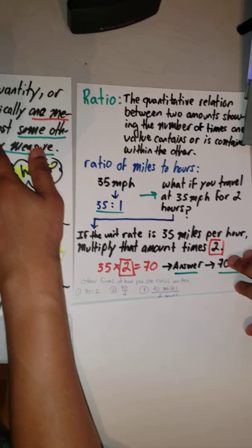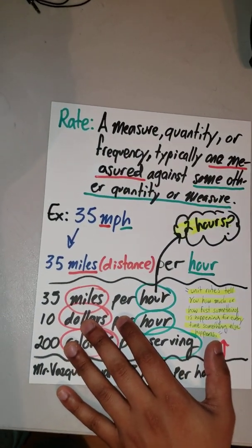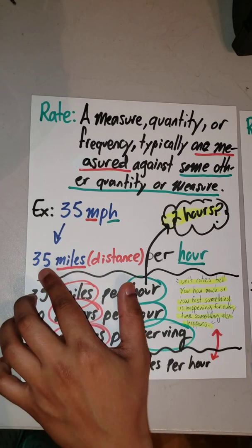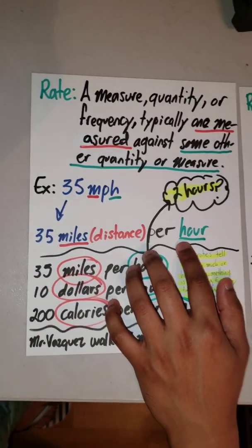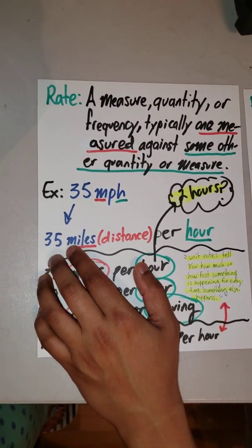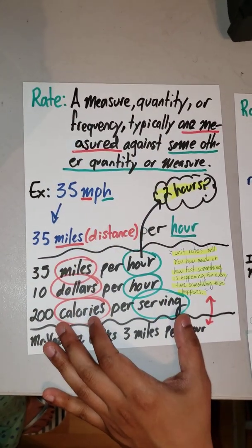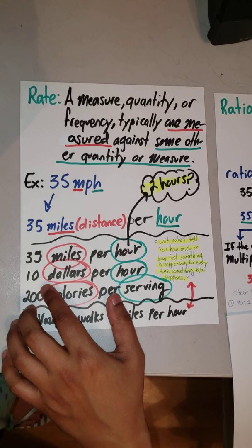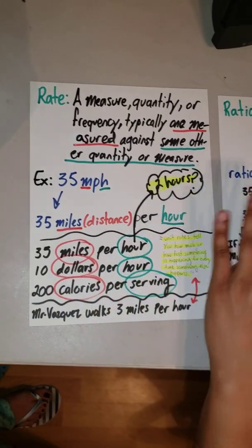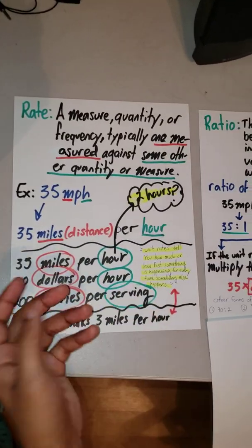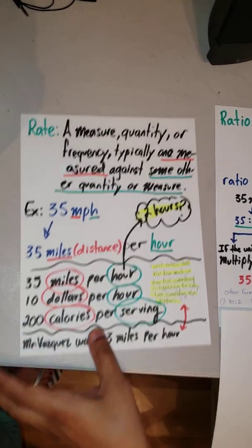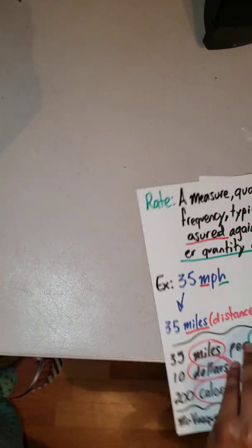Okay? A rate is basically constant. 35 miles per hour. If you keep on going at that speed, if you go any faster or any slower, then you would break the rate. Okay? You would be earning $10 per hour. No more or no less, because you would be breaking the rate. Okay? Alright, so let's go back to our initial